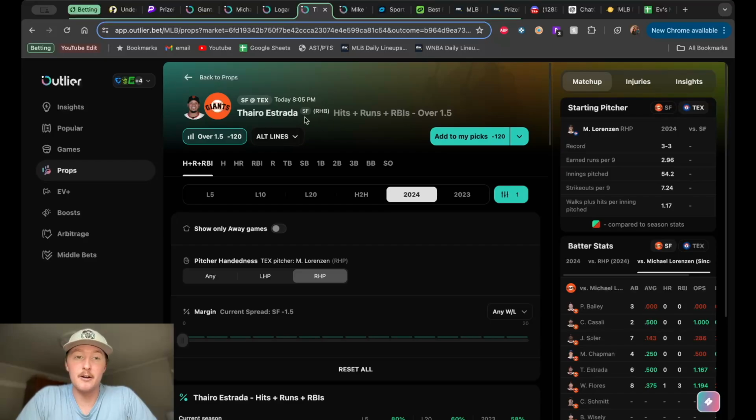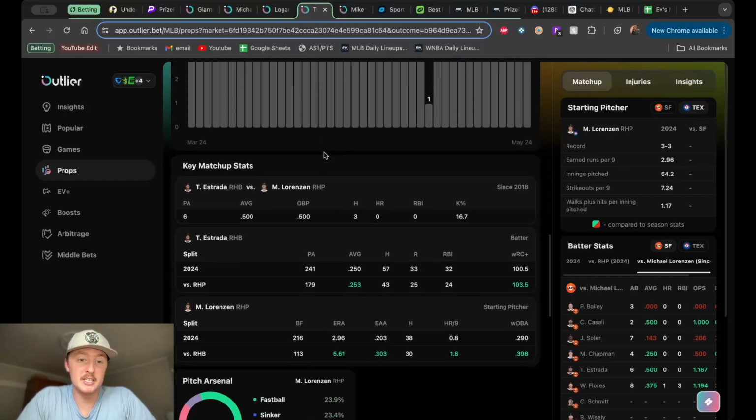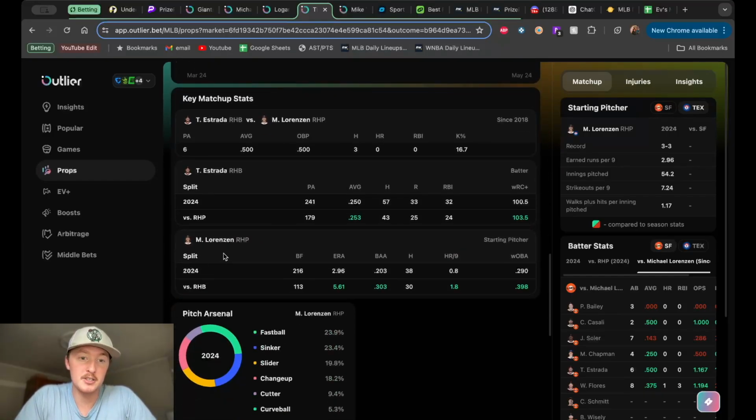Estrada is a right-handed batter for the Giants. He's also got a pretty good history against Lorenzen too. So let's take a look at Estrada. And on this page, we can see specifically right-handed batters against Lorenzen. Look at the difference here. In 113 batters faced, ERA turns from 2.96 to 5.61. Batting average against goes from .203 to a .303 batting average against. Gets absolutely smoked by right-handed hitting.